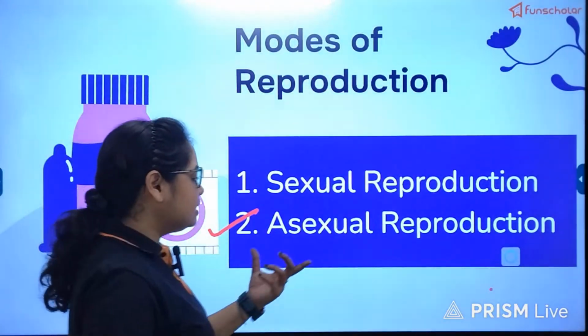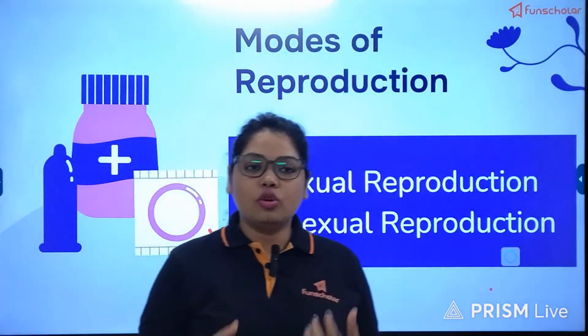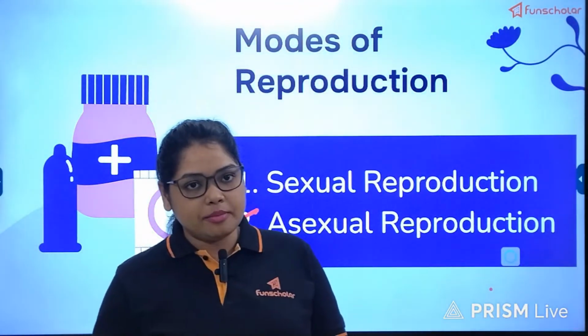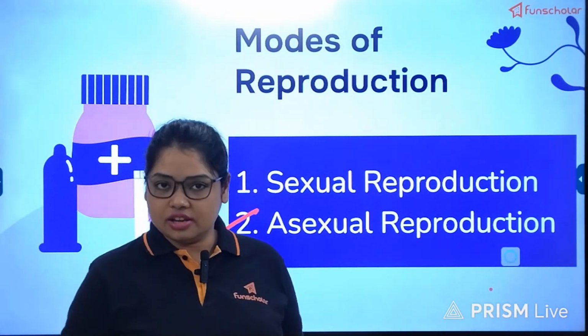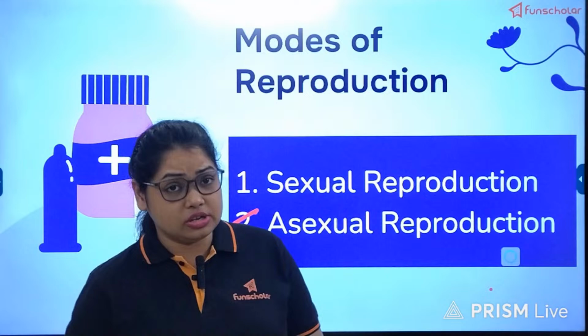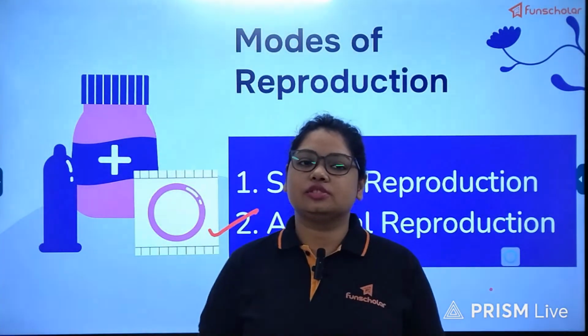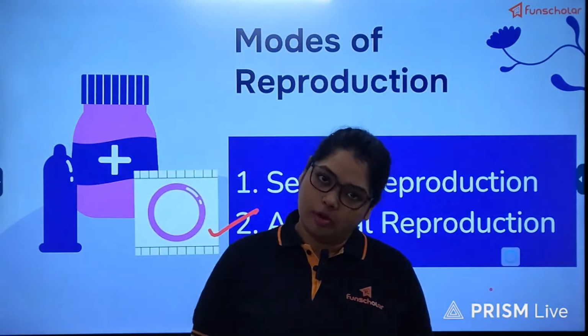In asexual reproduction, there is no production of male or female gametes and then the fusion of those gametes. Nothing of that sort is required, because here only one parent or only one individual is going through the process of reproduction to give birth to the offspring.